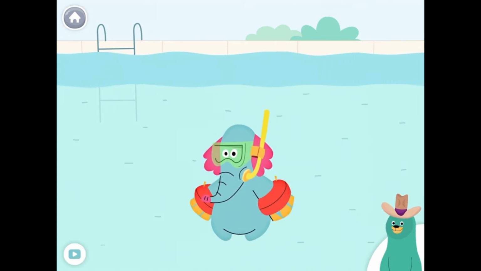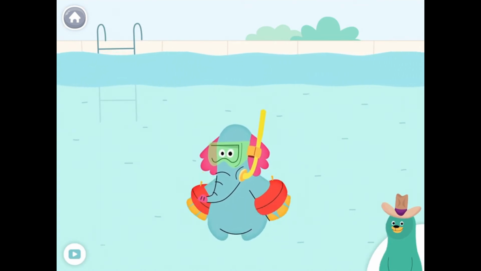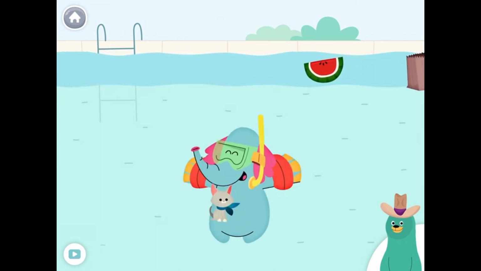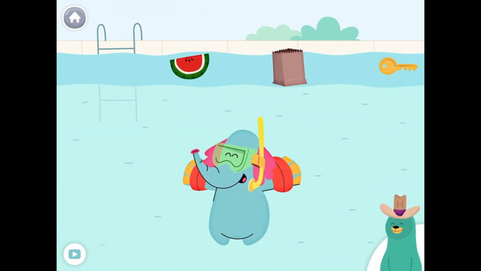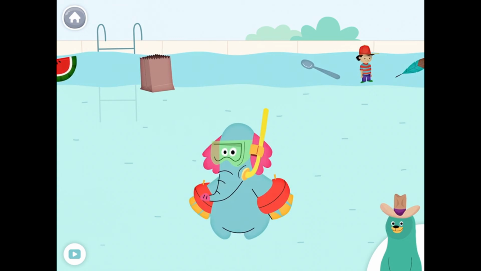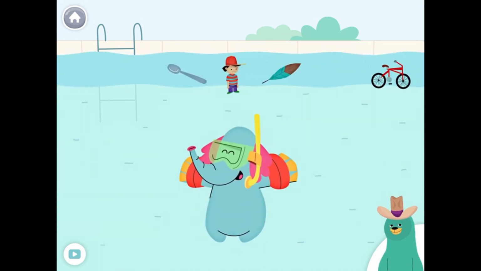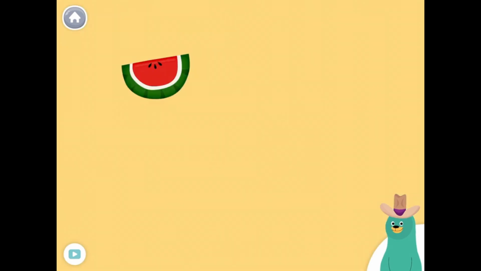Give all the things that start with the K sound to Olo. Kitten, kangaroo, key, kiss. Nice work! You found them!